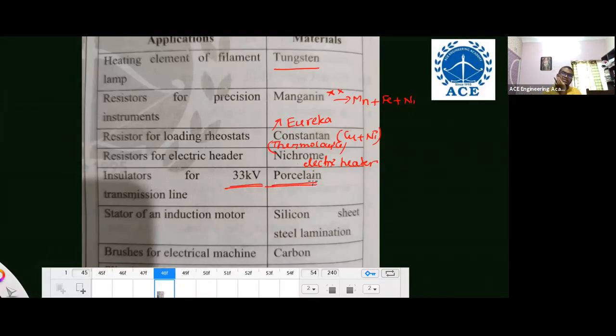No need to remember the remaining things. Just remember manganese, constantan, nichrome, porcelain. Tungsten, manganese, constantan, nichrome, porcelain. Remember. Right. These are different electrical conductors.